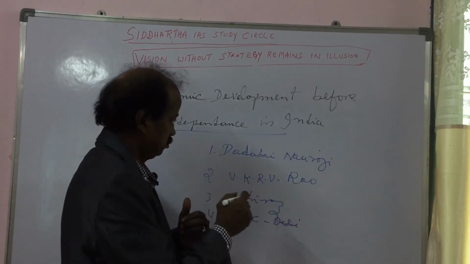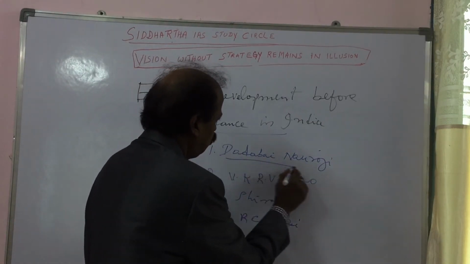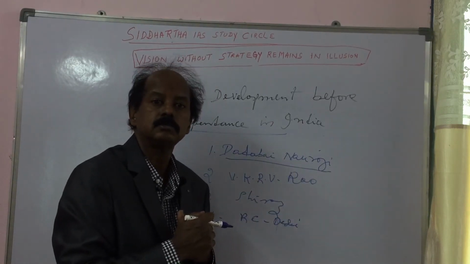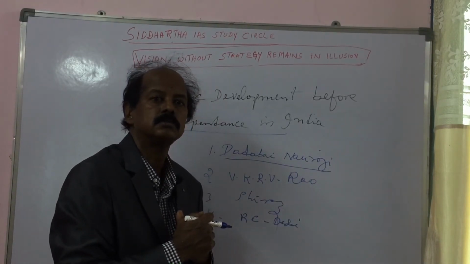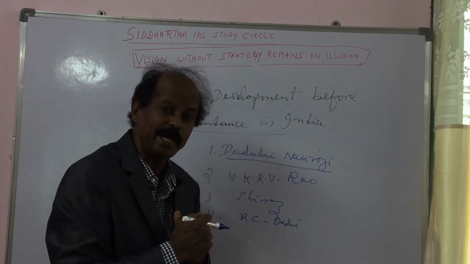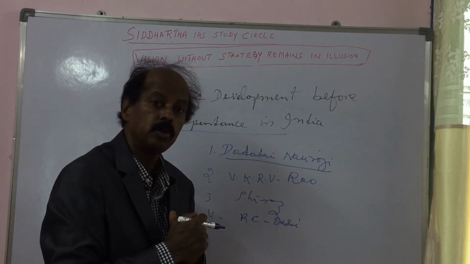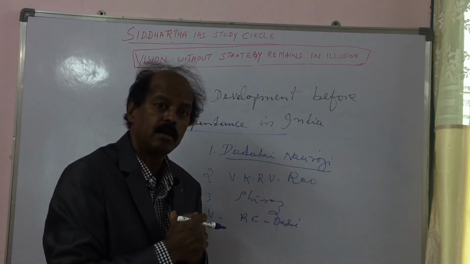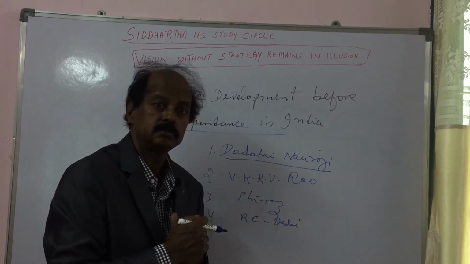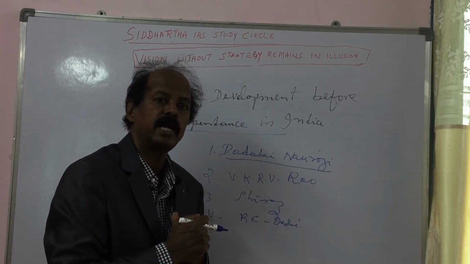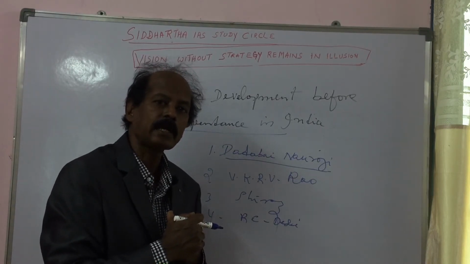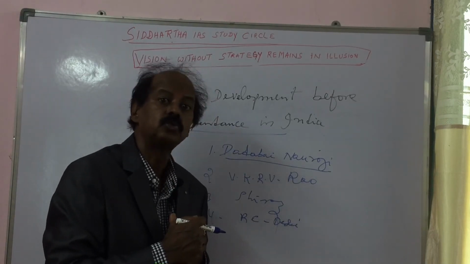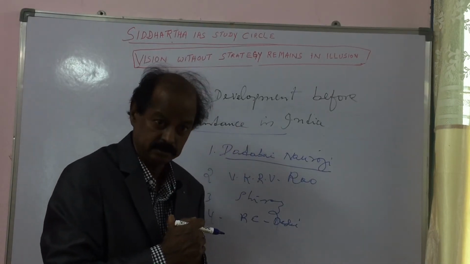The first person who calculated national income in India was Dadabhai Naoroji, and he also explained how resources in India were exploited and how Indian resources were drained off to England.